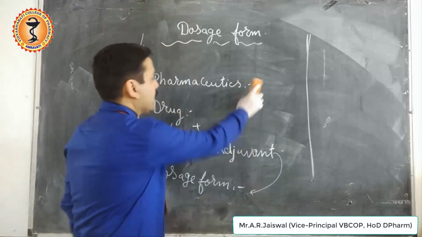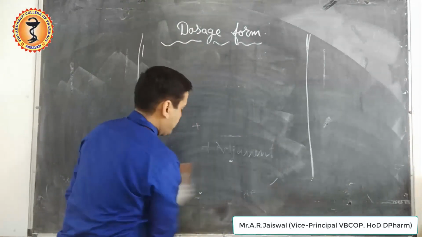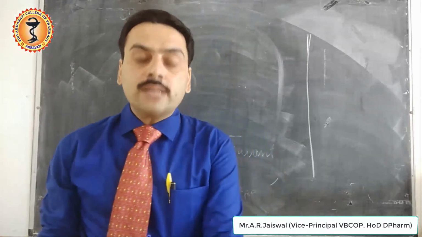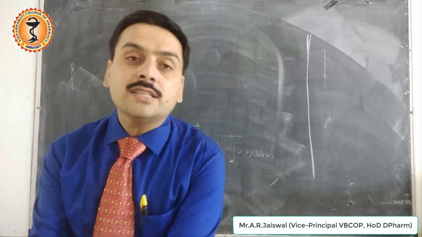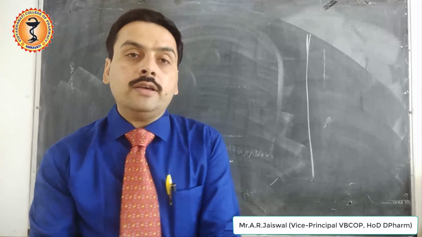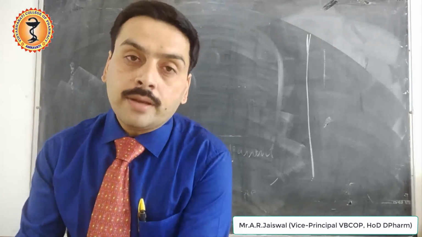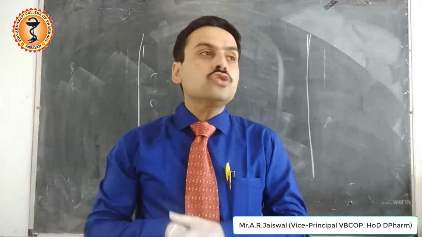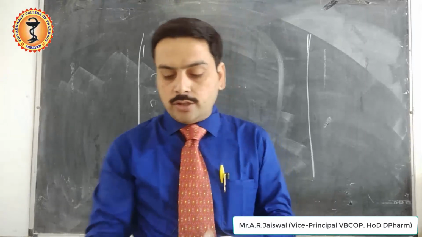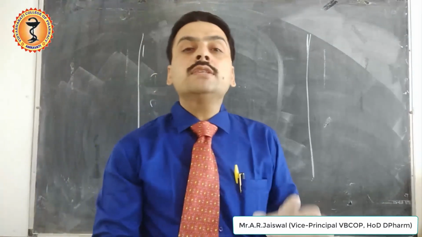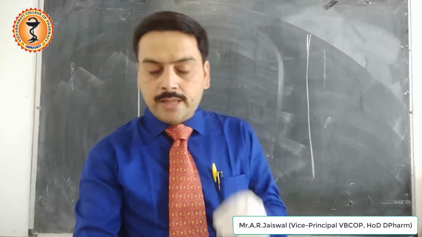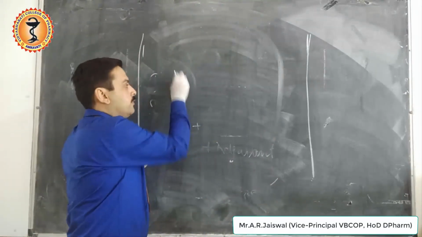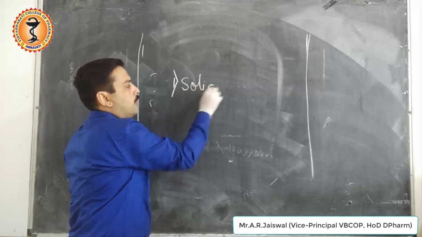Basically, these dosage forms are classified on various characteristics. For example, sometimes the dosage forms are classified on the basis of their therapeutic effect. Sometimes they are classified on the basis of their physical state. But the most suitable and easy way of classifying the dosage form is depending upon its physical state. On the basis of physical state, the dosage forms are classified into three types. The first type of dosage form is called the solid dosage form.